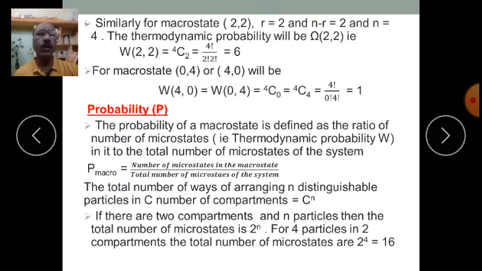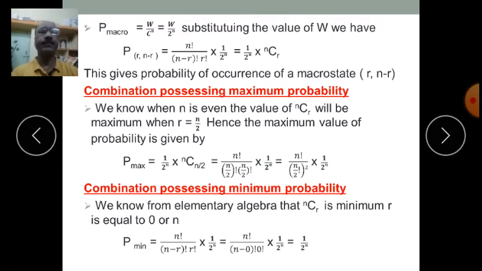If there are 2 compartments and n particles, then the total number of microstates is 2 to the power n. For 4 particles in 2 compartments, the total number of microstates is 2 to the power 4, which is equal to 16, isn't it? We are familiar with this example.